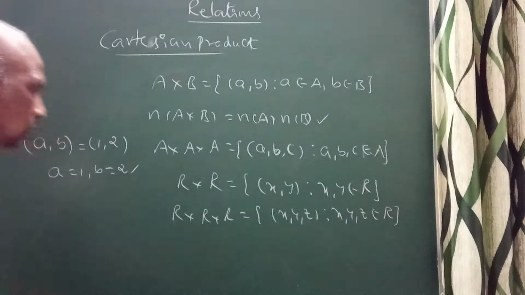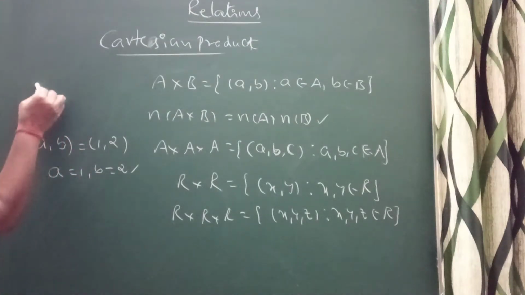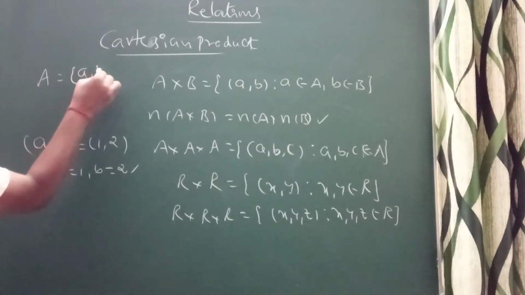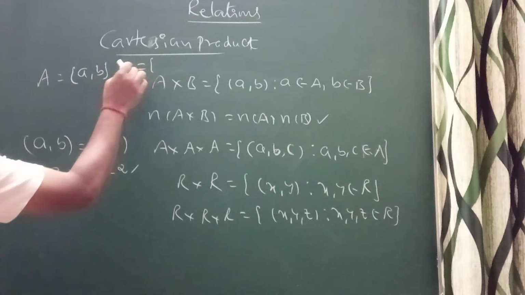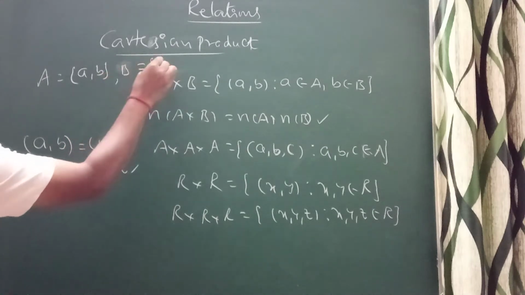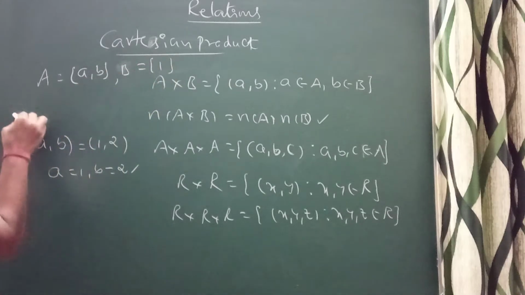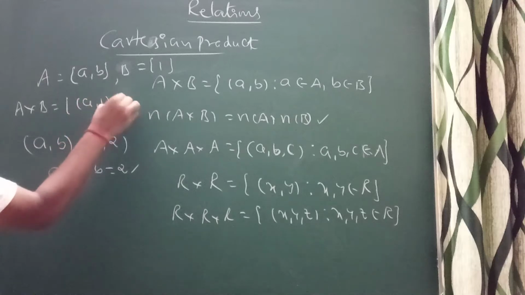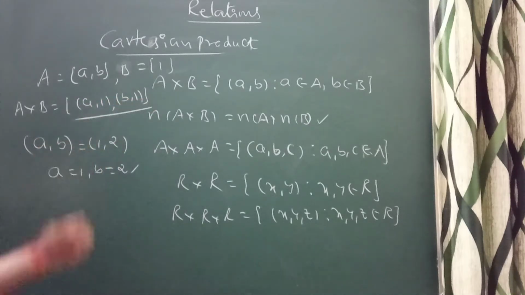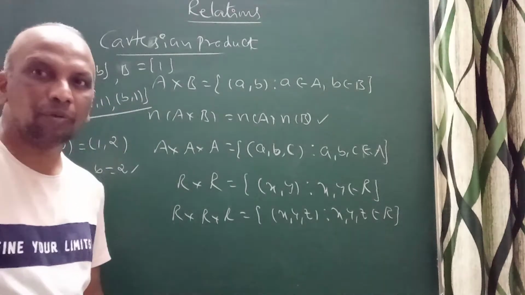If I take an example, suppose A is equal to {a, b}, and B is equal to {1}, I have taken only one element. What is A cross B here? It gives two ordered pairs, (a, 1) and (b, 1).